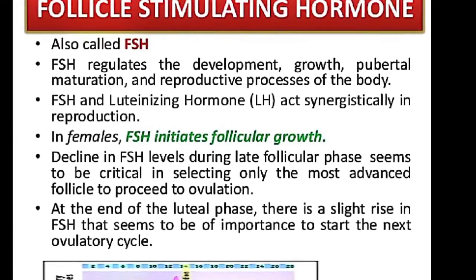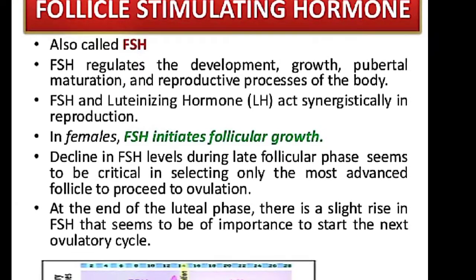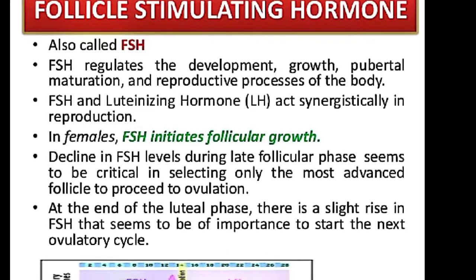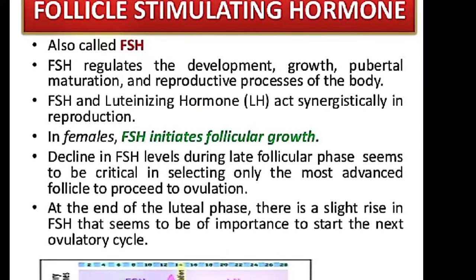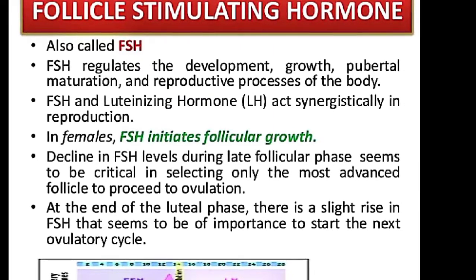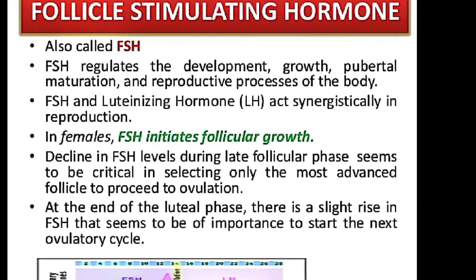In females, the follicle stimulating hormone initiates follicular growth. What is a follicle? Follicles are small sacs of fluid present inside the ovaries.